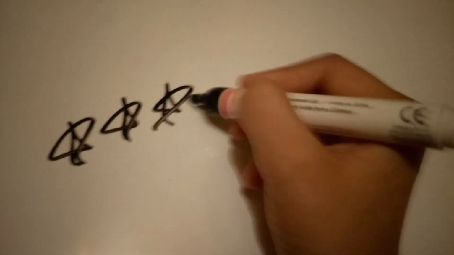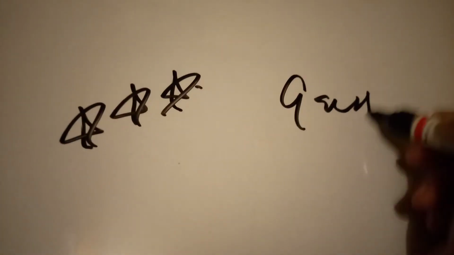Now a triple star topic is Gauss law. Very important topic.